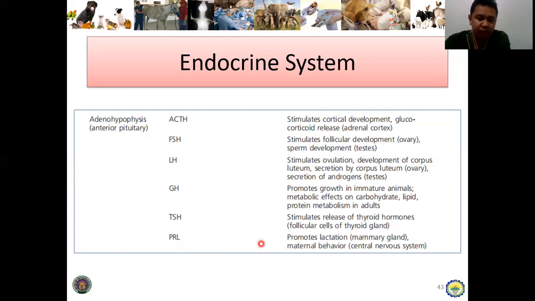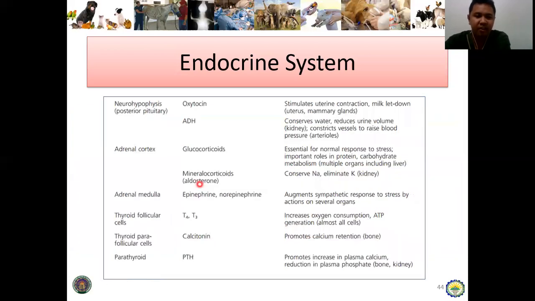Next, the PRL or the prolactin. So by the name itself, prolactin promotes lactation or the milk production. So this is considered as the milk producing hormone, si prolactin. So kung sa milk producing hormone si prolactin, sino naman si milk secreting or involved in milk secretion? Dire si oxytocin, milk letdown.